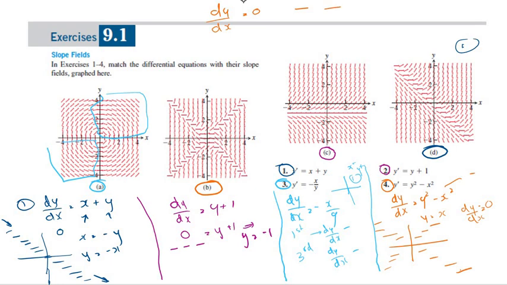And when it's positive, it's an acute angle here. So that's when dy over dx is positive. When it's a larger angle, dy over dx is negative. So you have to vary x and see what happens to dy over dx when x is equal to 0, or x is equal to y, or x is equal to minus y, to see how the slope fields vary.